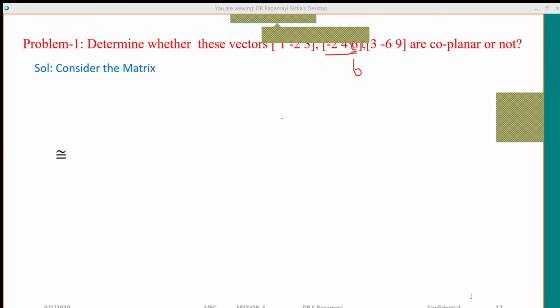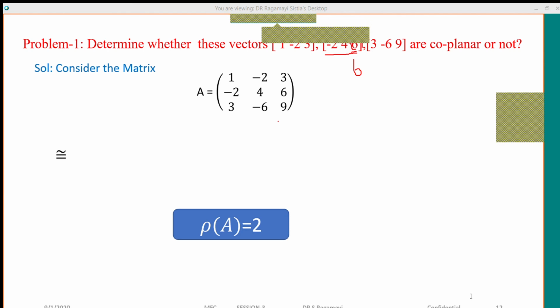Right, now, the rank of the matrix is 2. Why is the rank of the matrix 2 here?